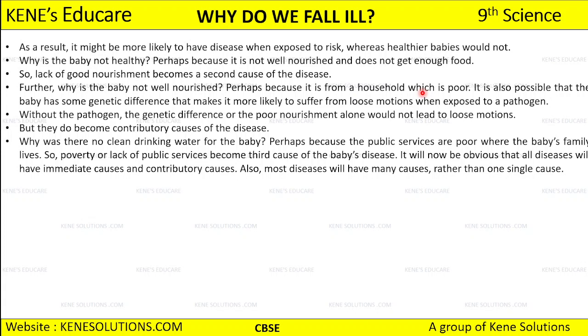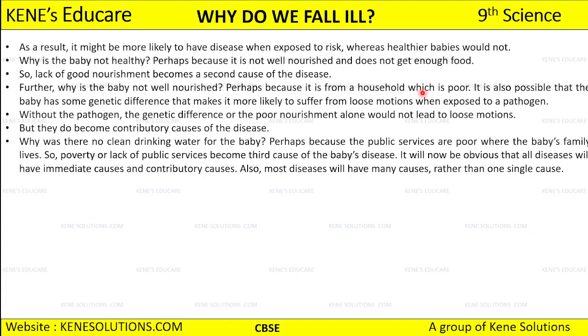Okay, so without the pathogen, the genetic difference or poor nourishment alone will not lead to loose motion. If there is no pathogen, there is no genetic difference, there is no poor nourishment. Now poor nourishment cannot be the only one thing that is leading to loose motion. If there is poor nourishment, then if there is a pathogen which is present along with poor nourishment, then that can lead to loose motion.